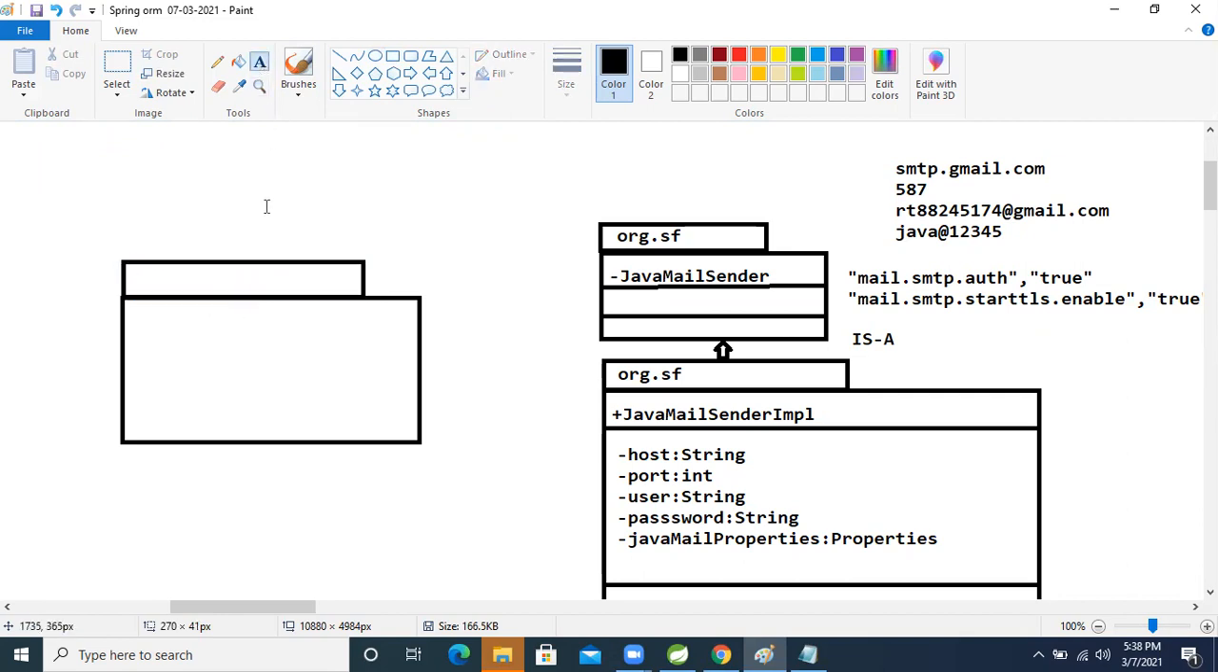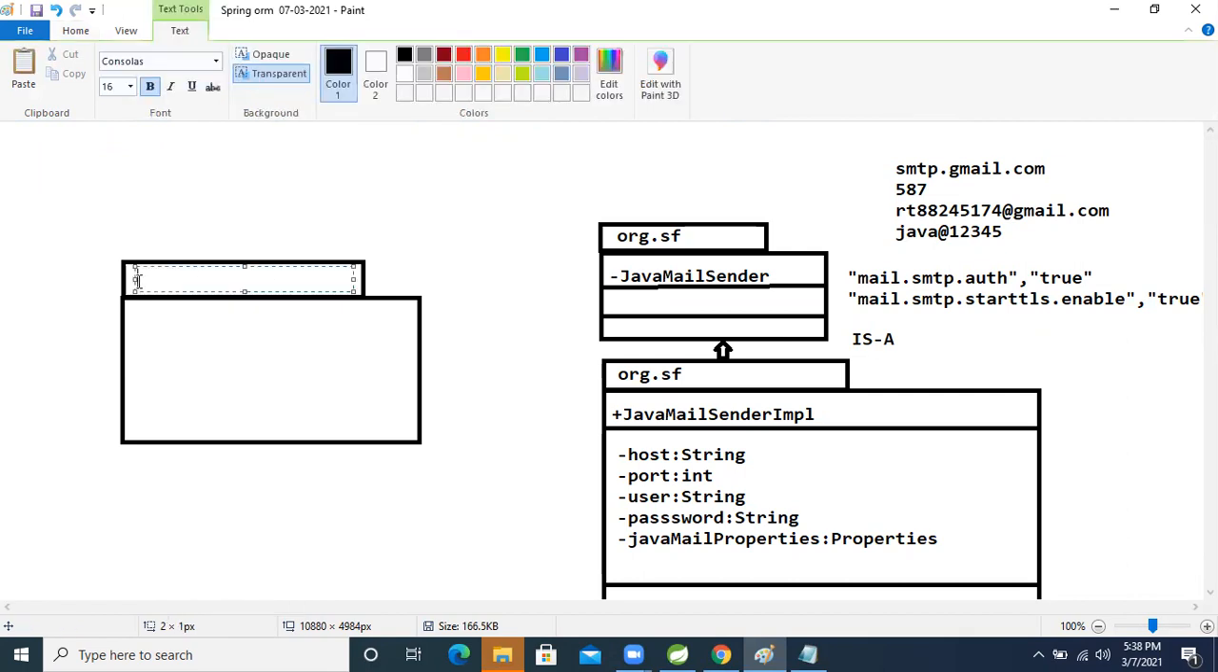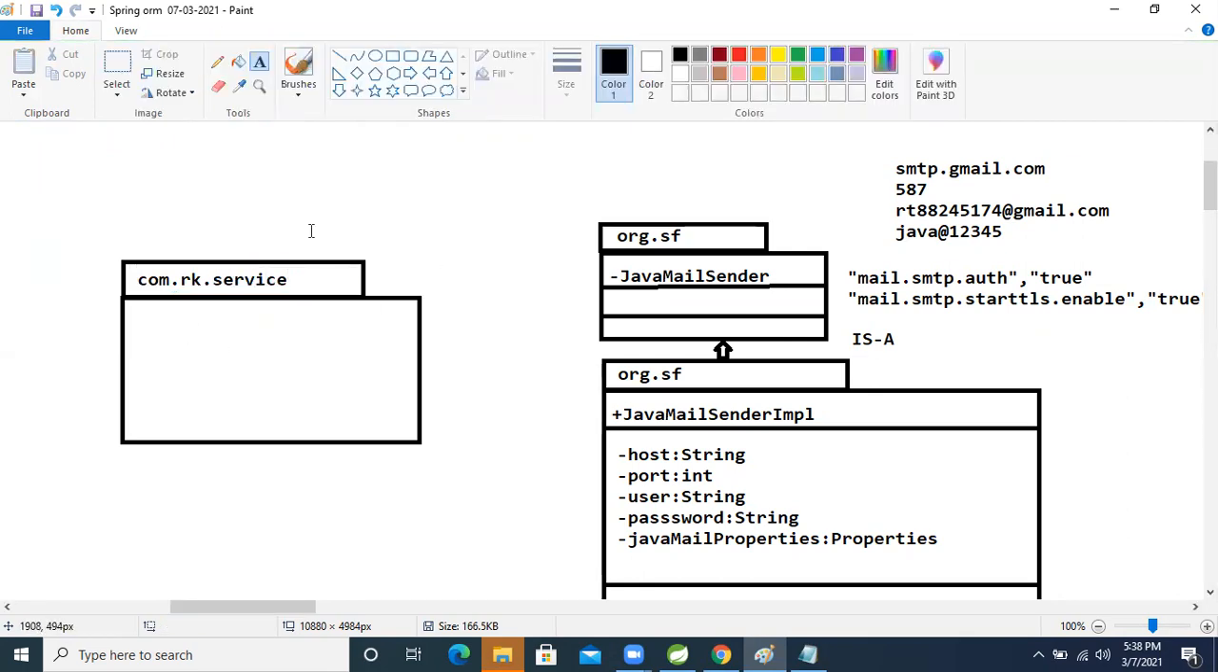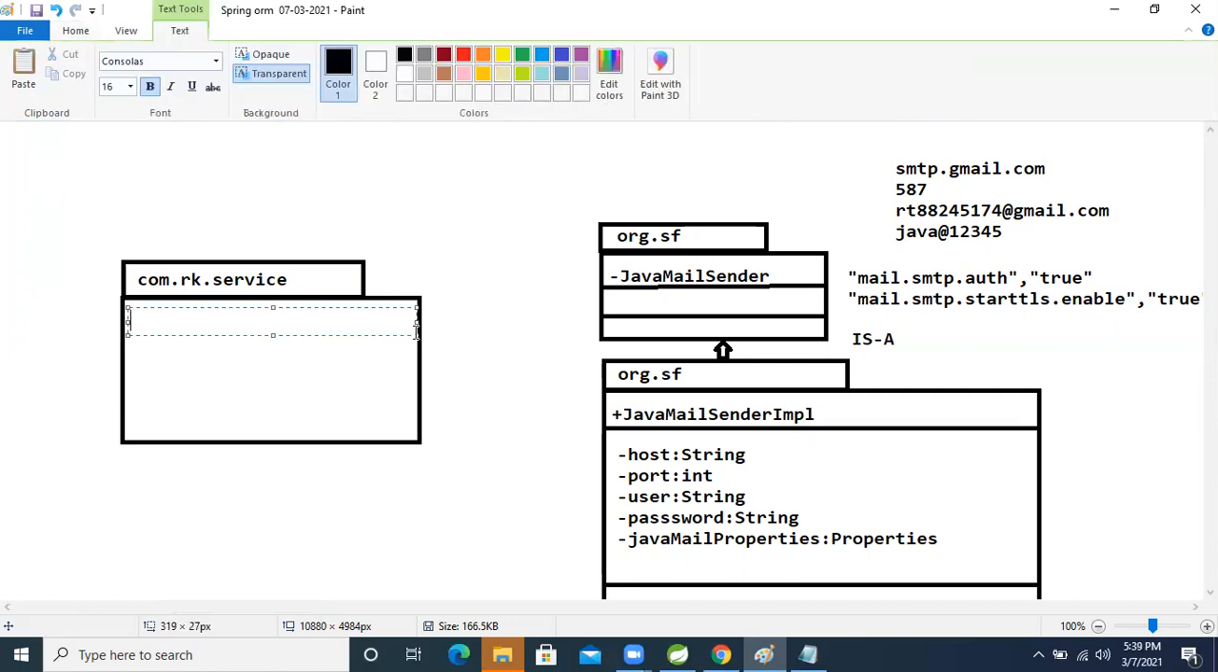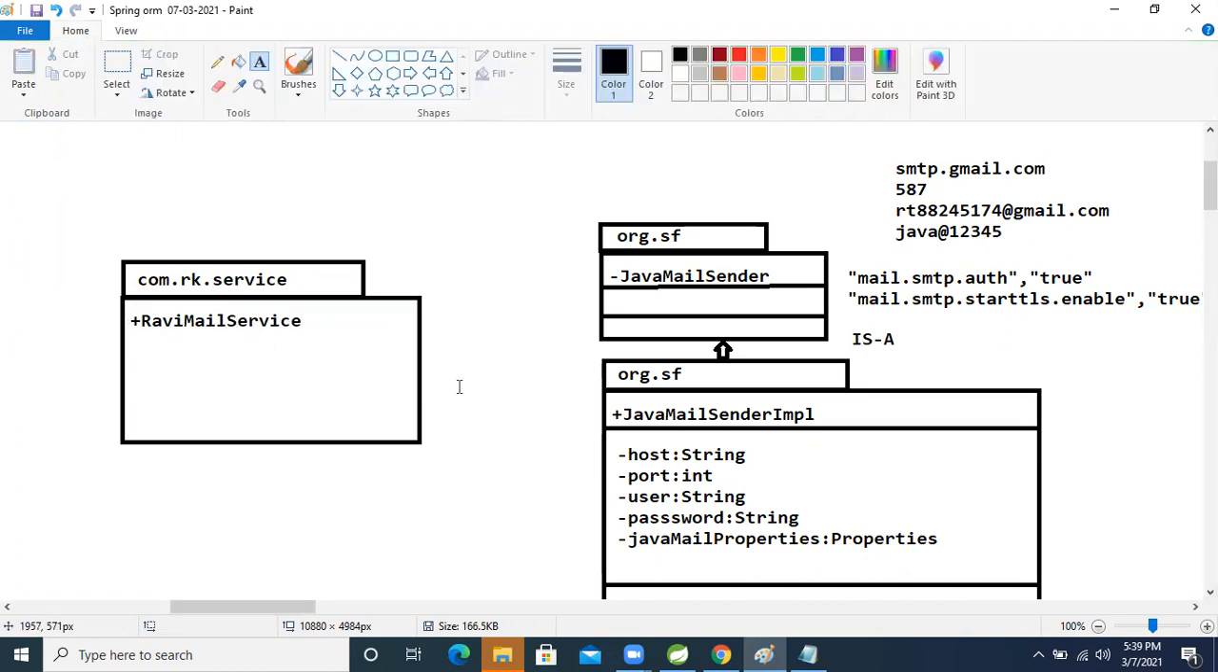Okay, so just think about that. This is com.rk, this is my component, service. This is the package name. In this package, I decided to take the class name, public class Rabi mail sender service. This is the class name.